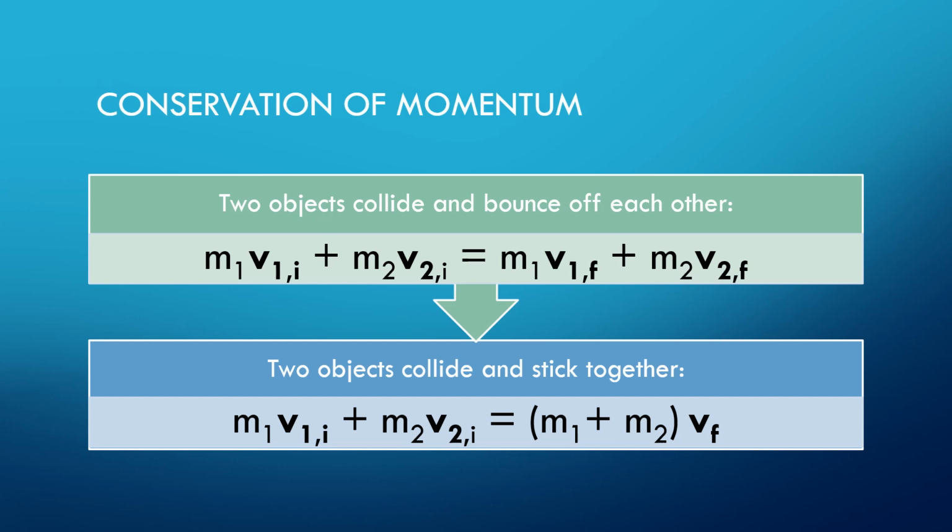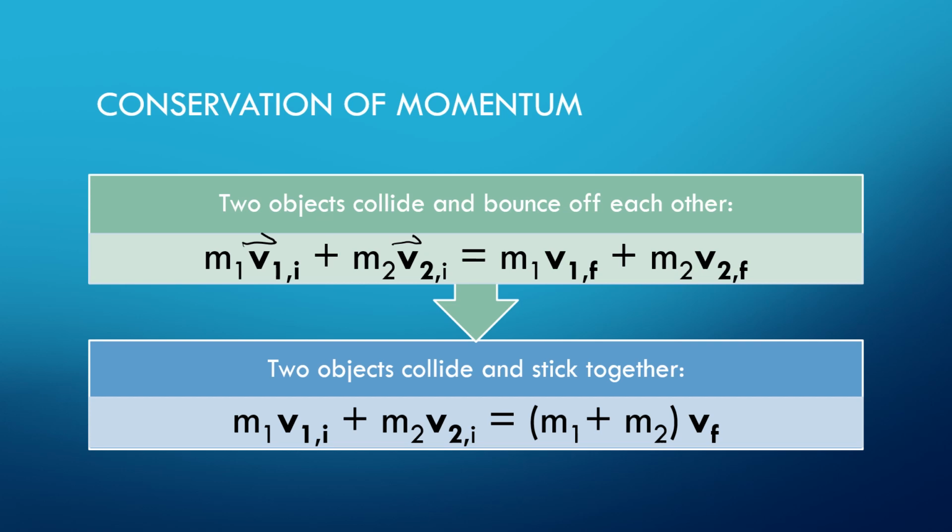So let's look at this green one first. Two objects collide and then bounce off of each other. So I have the mass of one object and the velocity of that first object initial. And then I have the second object, whatever is colliding with the first object. I have its mass and its initial velocity. So this is the initial state, right? Before the crash.